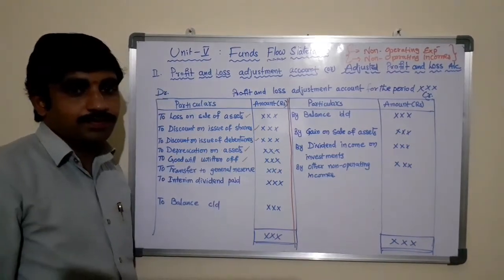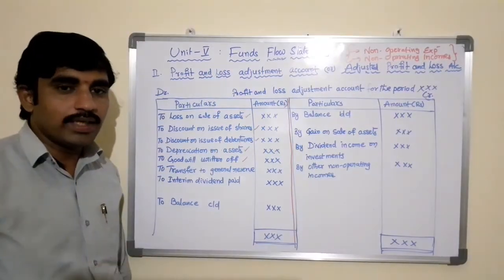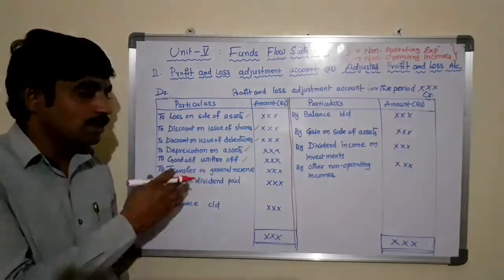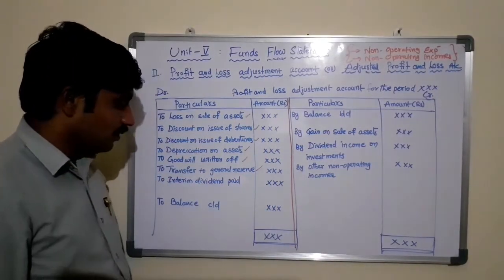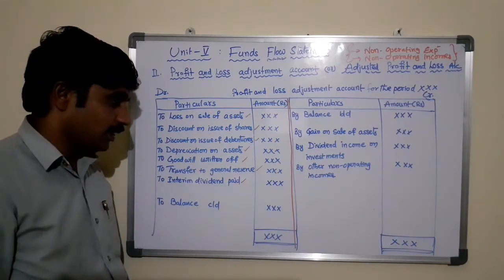Goodwill written off. Goodwill written off is also a loss due to any reason. If you reduce the value of goodwill of the business, that is also one of the non-operating expenses. Transfer to general reserve, non-operating expenses. Interim dividend paid, non-operating expenses.